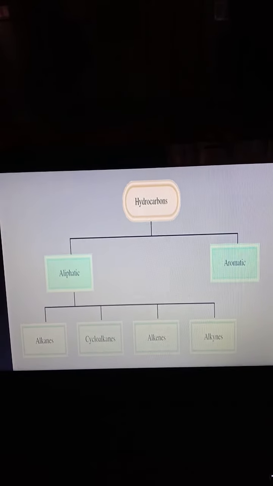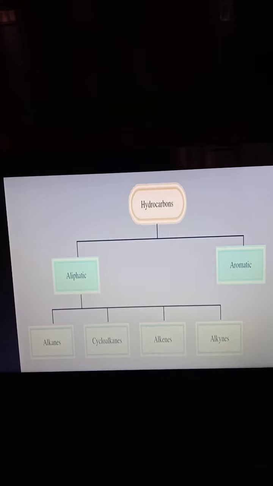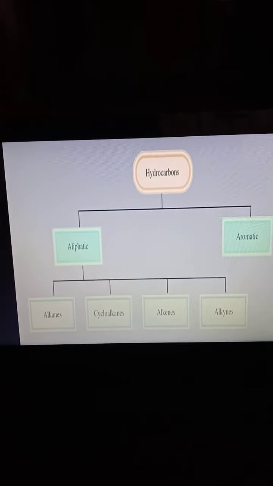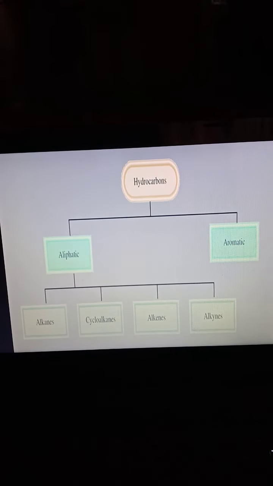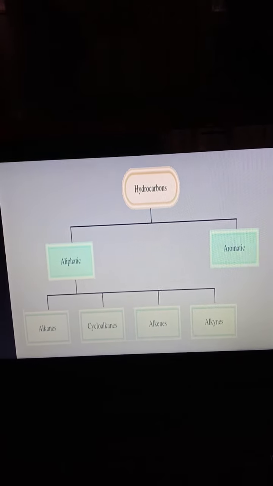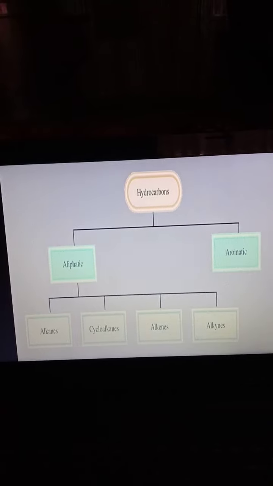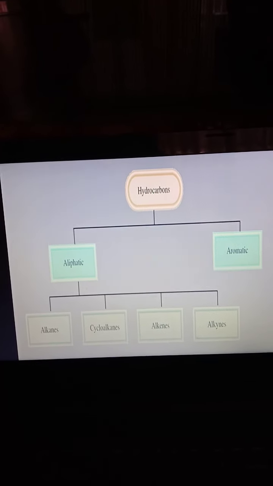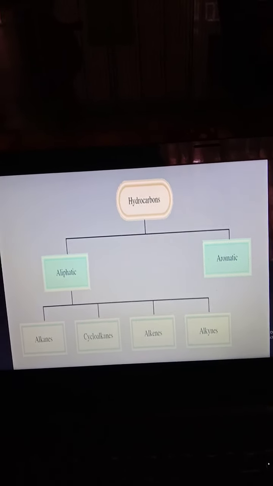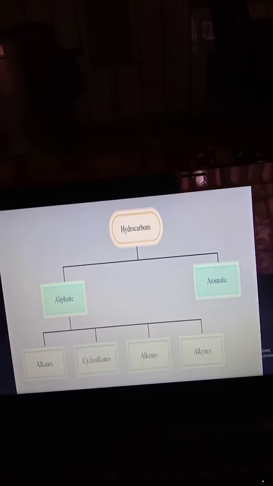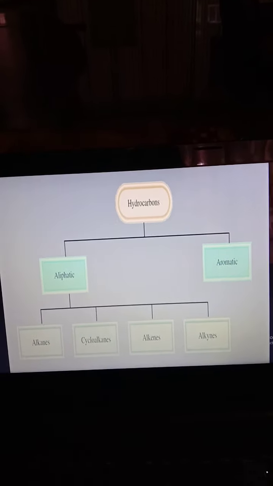Simply, aliphatic means the presence of saturation, meaning single bonded compounds. It is further divided into mainly three types: alkanes, alkenes and alkynes. It also involves cycloalkanes. The difference between alkanes and cycloalkanes is that alkanes are saturated, single bonded compounds with an open chain structure, and cycloalkanes are also alkanes, but in ring form, cyclic compounds. Alkenes are double bonded, that is unsaturated compounds, and alkynes are triple bonded compounds.